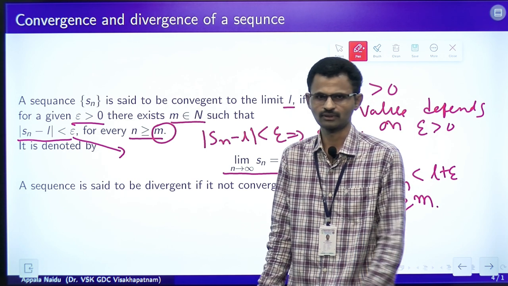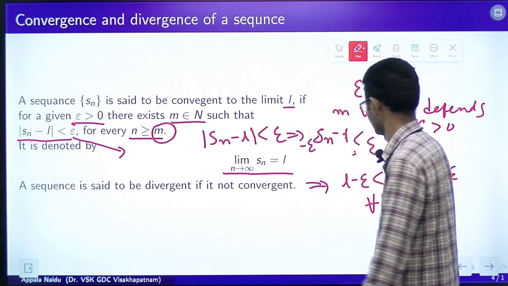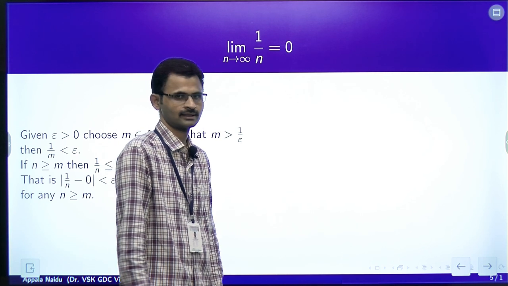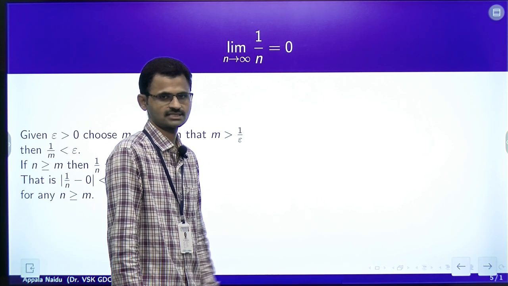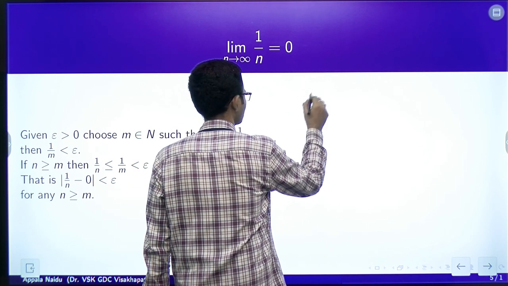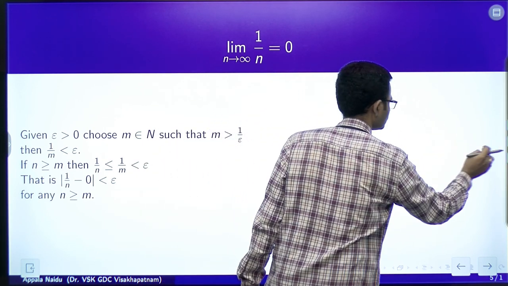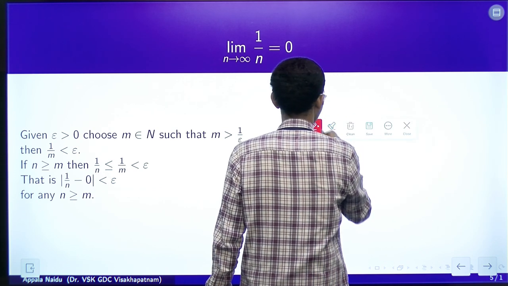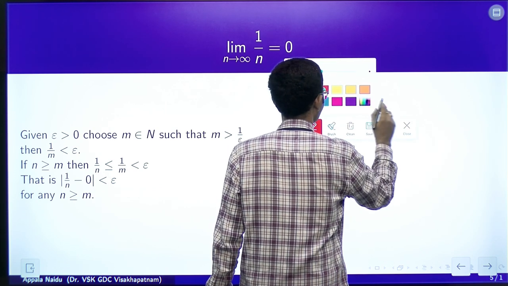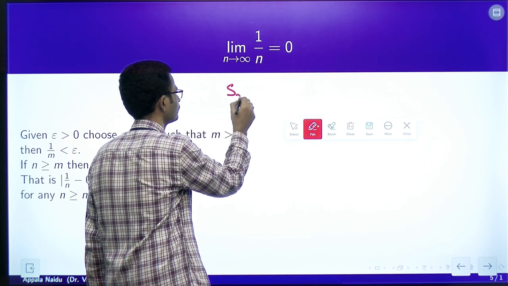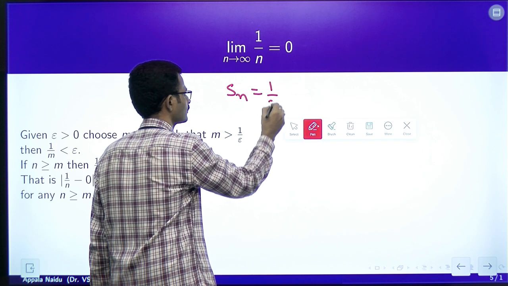Let us see one example, from that we can understand. Now, let us see an example for convergence of a sequence. Let us take Sn is equal to 1 by n.